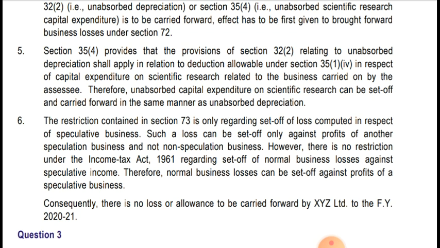However, there is no restriction under the Income Tax Act regarding set off of normal business loss against speculative income. Therefore, normal business loss can be set off against profit of speculative business. That is why, from 1,40,000, they have not separated speculative business income, because speculative business income can be set off against non-speculative business loss.